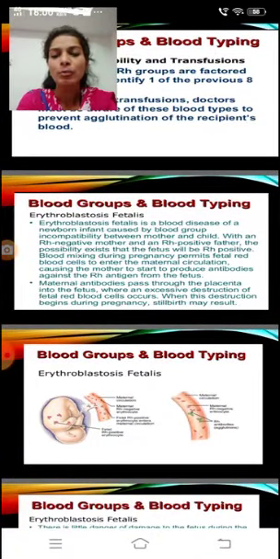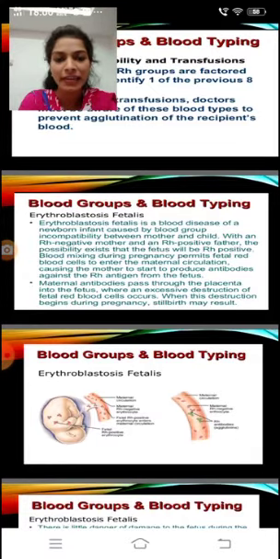Erythroblastosis fetalis is a disorder. Erythroblastosis fetalis is a blood disease of a newborn infant caused by blood group incompatibility between mother and child. With an Rh negative mother and an Rh positive father, the possibility exists that the fetus will be Rh positive.